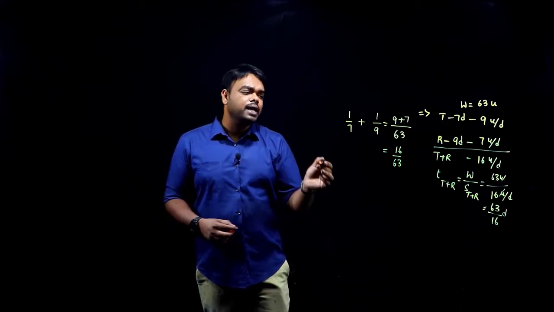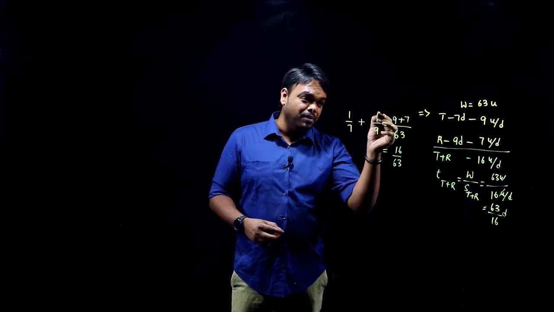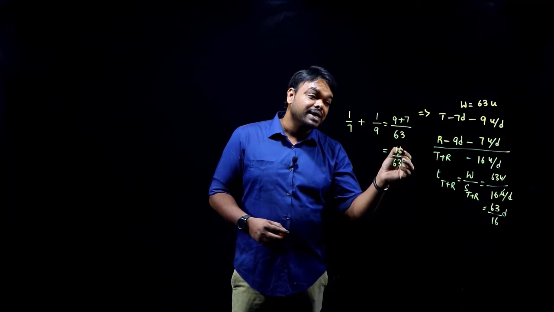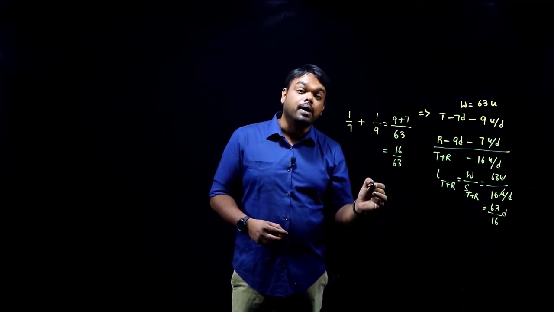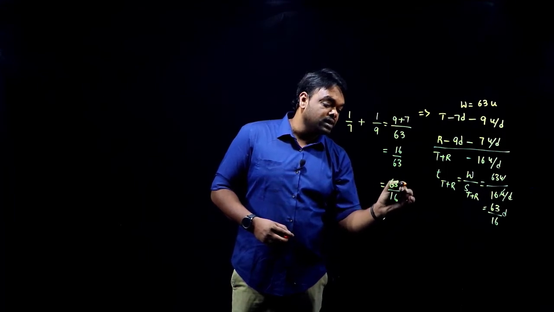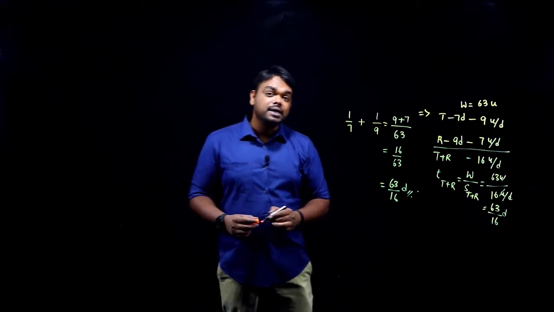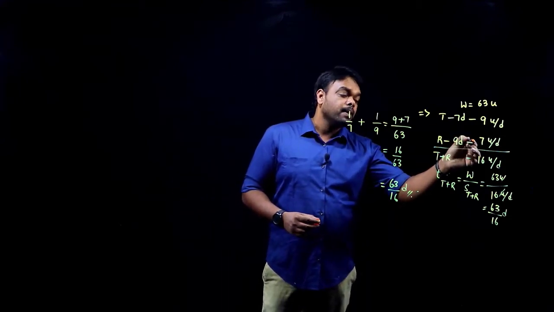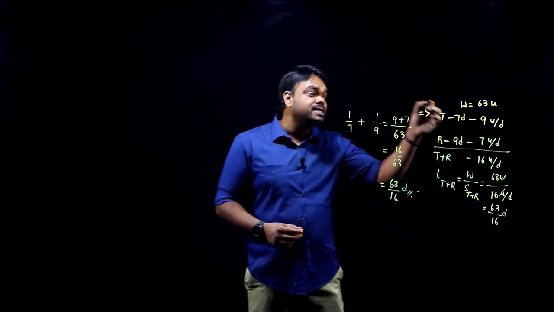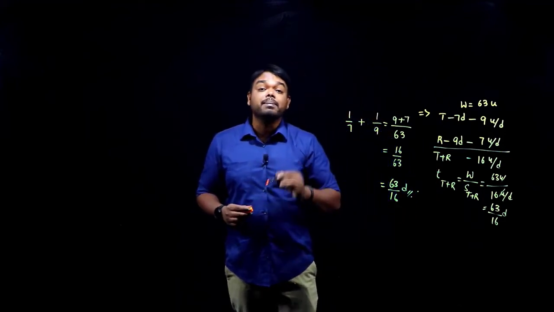Okay, so in the unitary method, we always assume work as 1, guys. That's why work by time gives speed. So this is the total speed, or total efficiency, of Raj and Thomas together. Then the number of days will be the reciprocal of it, 63 by 16 days. Either way, you'll get the same answer, guys. But we usually use the LCM method because it is easier to understand rather than dealing with fractions. If you deal with integers, it will be much easier.